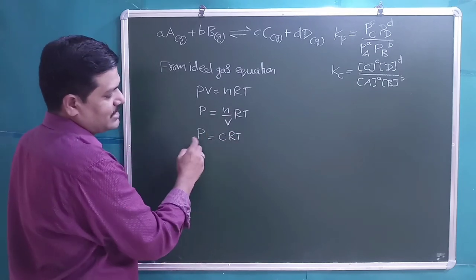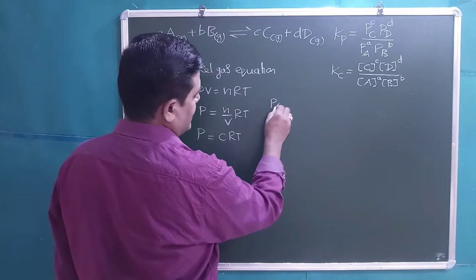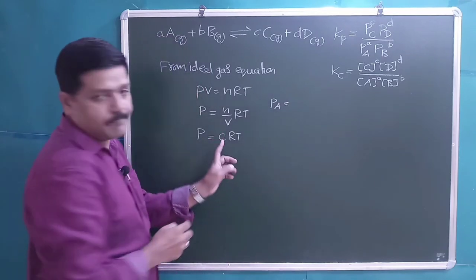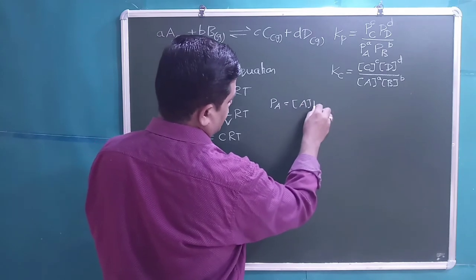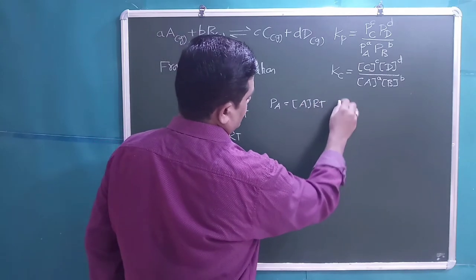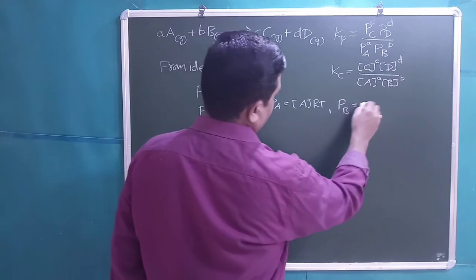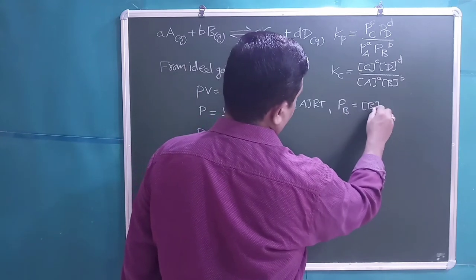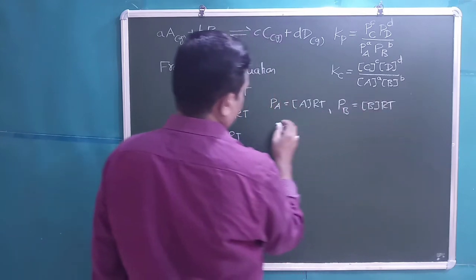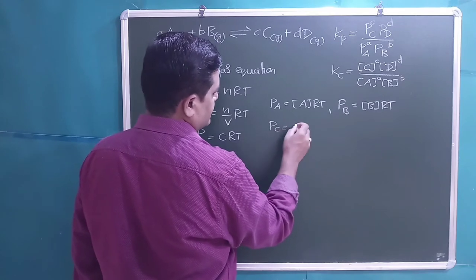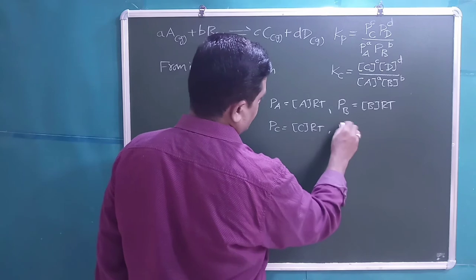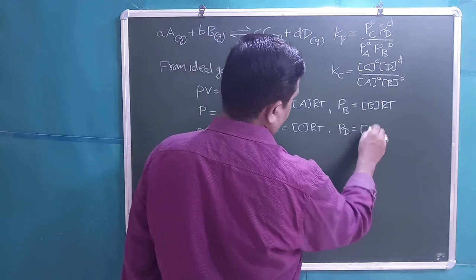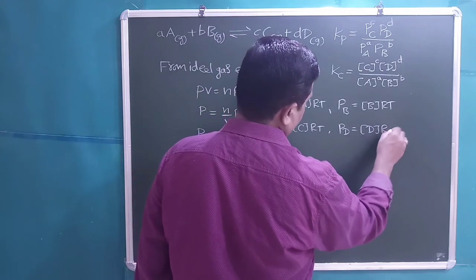Then for a gas A, students, we can write Pa is equal to the active mass of A multiplied by RT. For the gas B, we can write it as active mass of B multiplied by RT. For the gas C, we can write Pc is equal to active mass of C multiplied by RT. Similarly, for the gas D, active mass of D into RT.